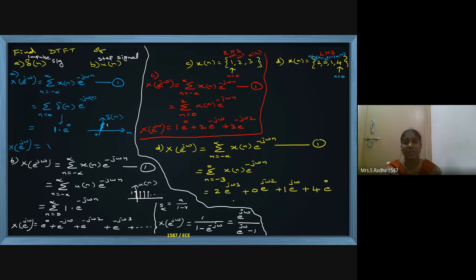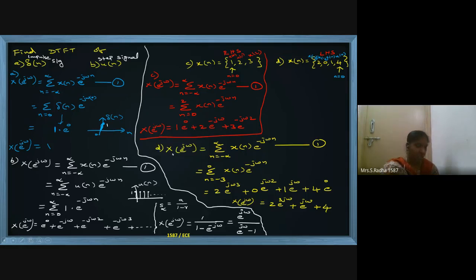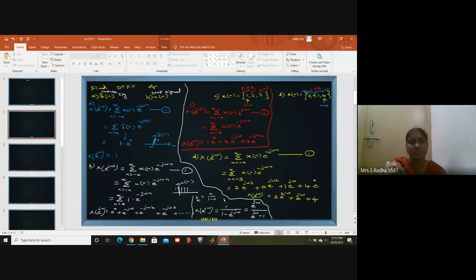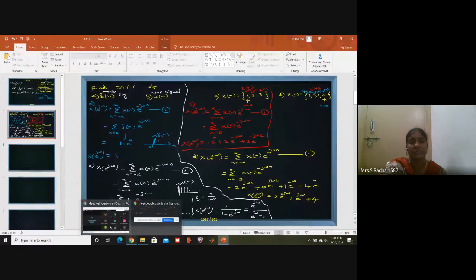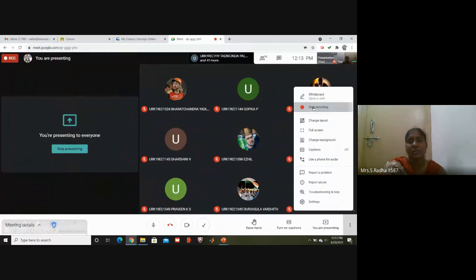Now x of e power j omega is nothing but 2 into e power 3j omega plus e power j omega plus 4. This is the DTFT for the fourth problem, the last question we have taken.